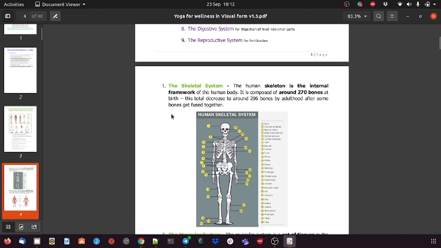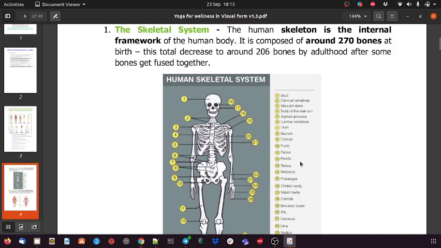Now the skeleton system. When a baby is born, there are a total of 270 bones at birth, which support the body and the organs. As we become adults, as we grow up, a few bones merge and the number decreases to 206. So in adulthood the number of bones is 206, but when the child is born there are 270 bones.